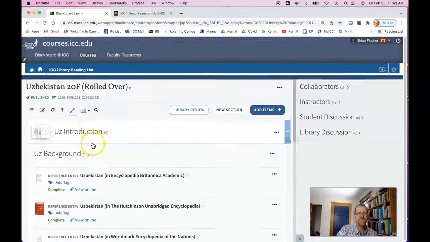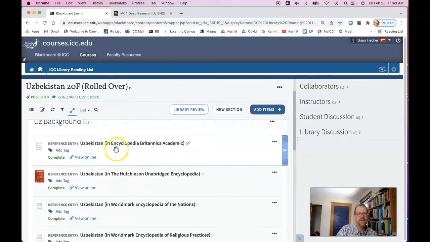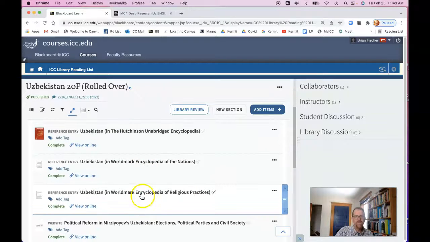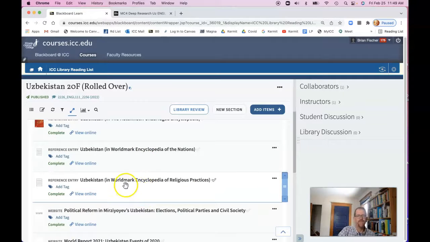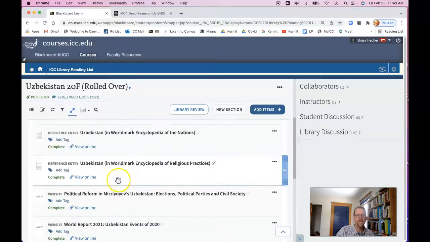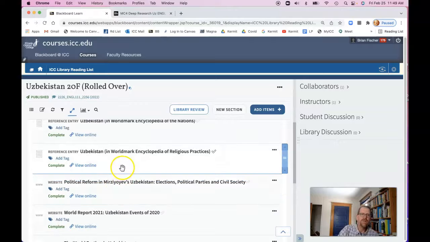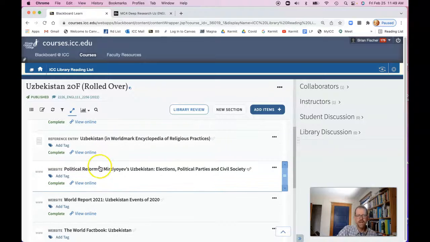Yep, so you'll see you're starting actually with encyclopedia entries. And I actually have 1, 2, 3, 4 encyclopedia entries first. You don't have to read them all in great detail, but you do have to read them enough to make some notes on the next document. Also keep in mind that you will be using these documents for your research for MC4. So we're just kind of building up our research knowledge now, right?